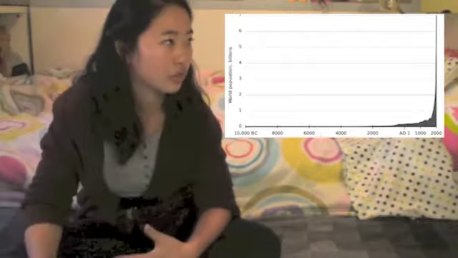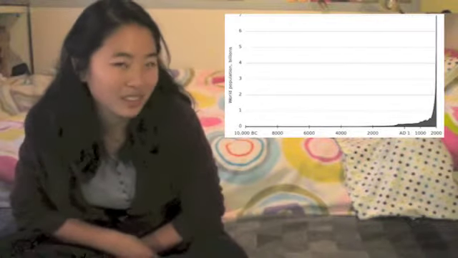So what about humans? The human population of Earth is still experiencing exponential growth. And this graph here shows the growth of the human population since 10,000 BC. Two things should become extremely obvious. One, the human population has only recently begun to grow quickly.